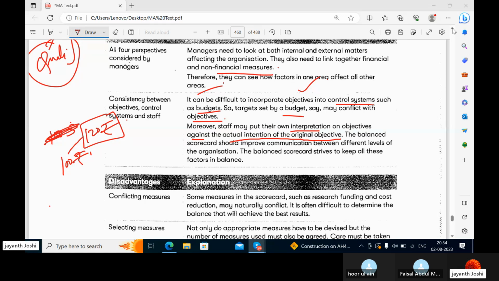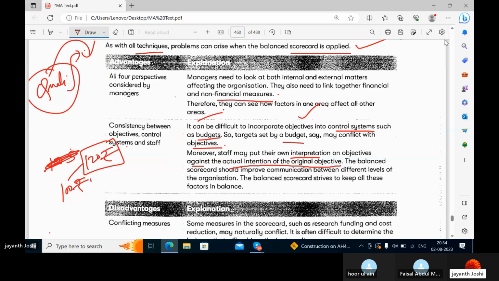See, these are advantages. I'm not ruling out these are not advantages. But the thing is, challenges are there. So moreover, staff may put their own interpretation on objectives against actual intention of original objective. The balanced scorecard should improve communication between different levels of the organization.